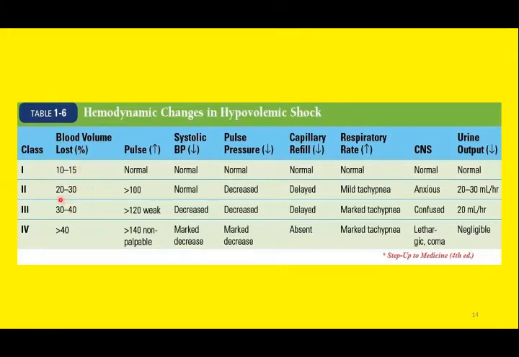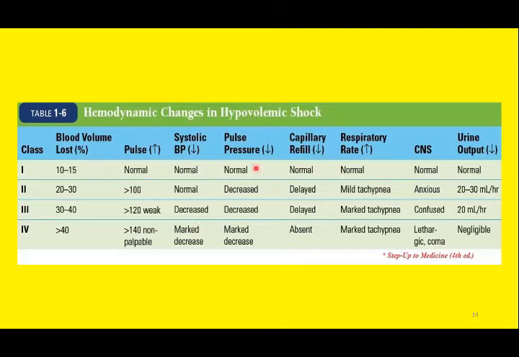If there is 15 to 20% or more than 20% blood volume loss, you can see tachycardia, an increase in heart rate. Not only is the heart rate increased, the breathing rate is also increased. Tachypnea. So tachycardia will be there and tachypnea will be there. Arterial pressure, especially the systolic pressure, will progressively fall from normal.